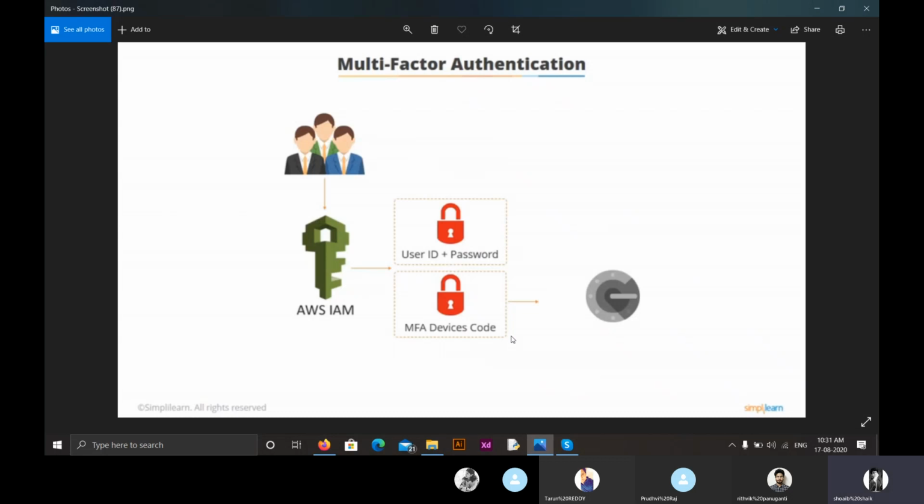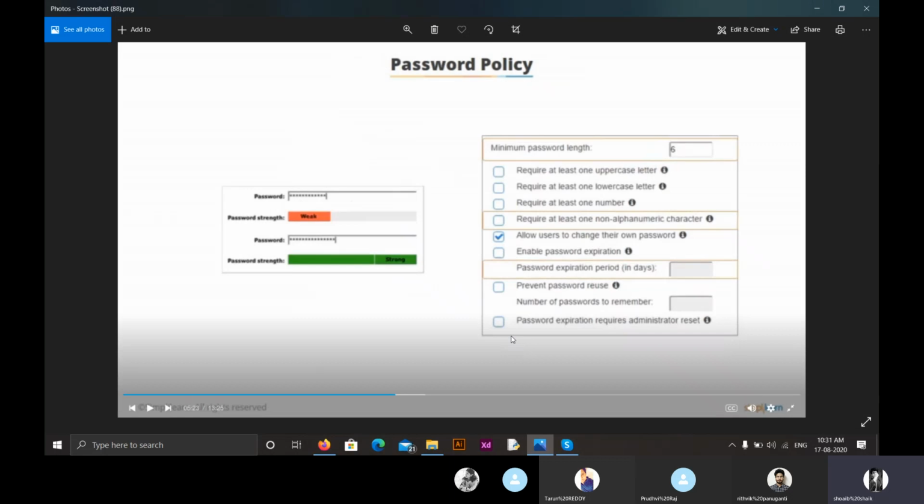Moving on to the last feature, that is password policy. Through this password policy, we can set the type of password we want users to create, whether we want them to create an uppercase password, a lowercase password, at least one number. What are the requirements for anything, we can set using this feature, password policy. So these were the 8 important features of identity access management, IAM.